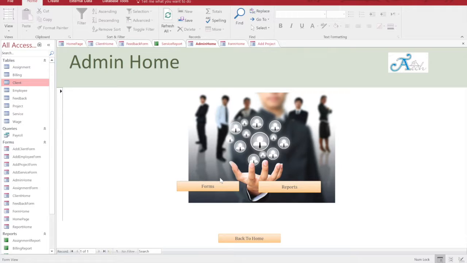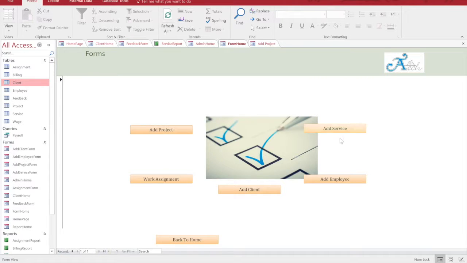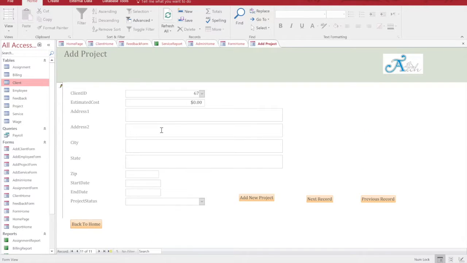If the admin wants to create a form, he clicks on the form, and then he gets various other options such as adding a project, adding a service, a work assignment, that is adding the number of hours an employee worked, adding a client, or you can add an employee. Now if you want to add a project, the admin clicks on the project and then chooses one of the existing clients that have already been created, because each project is associated with a client.